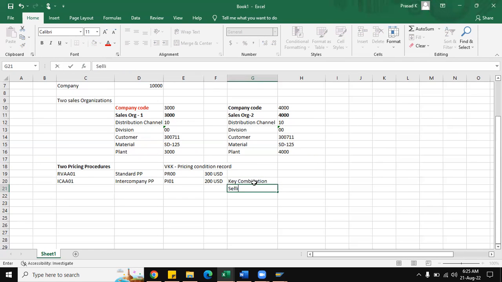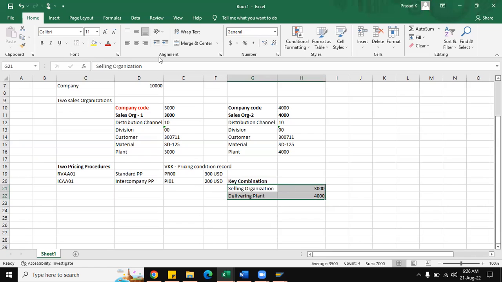The selling organization is 3000, we have to maintain, and the delivering plant. So this is the key factor here. Delivering plant is 4000. So this is the field key combination. When we maintain this intercompany pricing condition record, this is the key combination which we select, and by default it is available. So this differentiates.